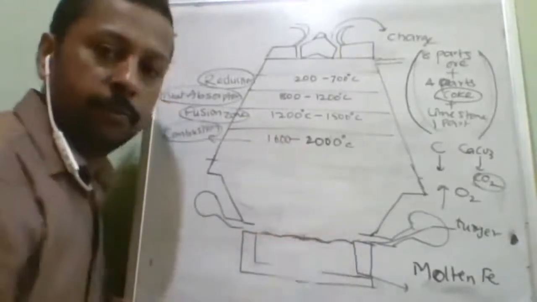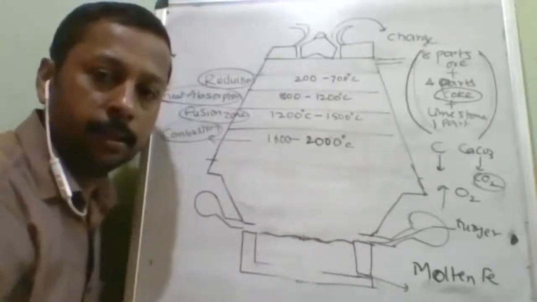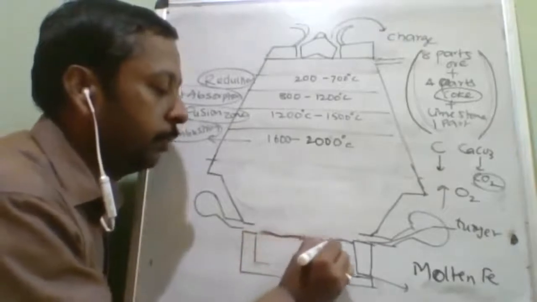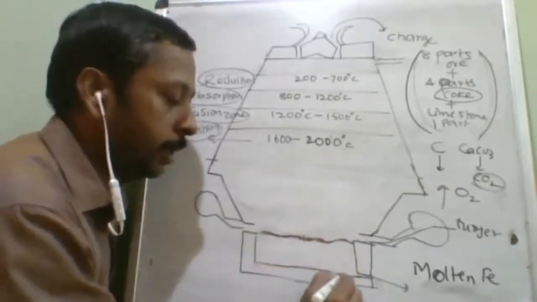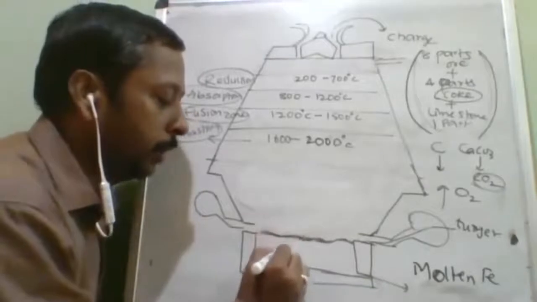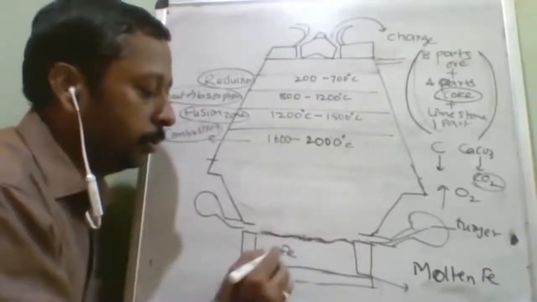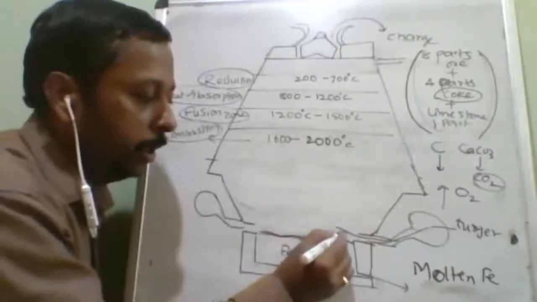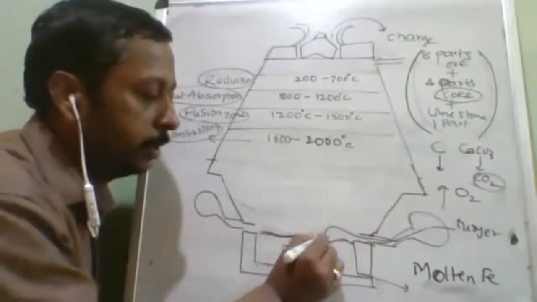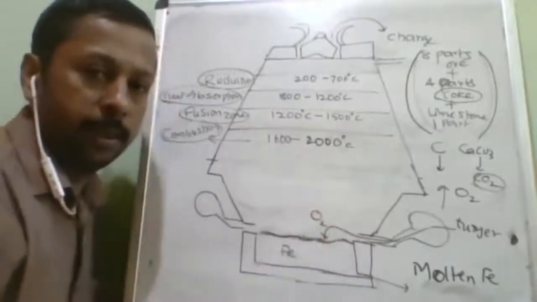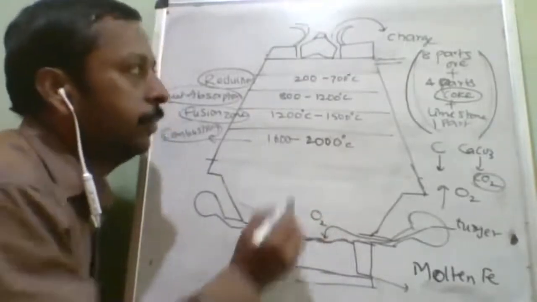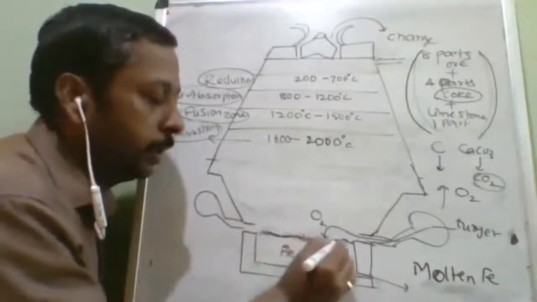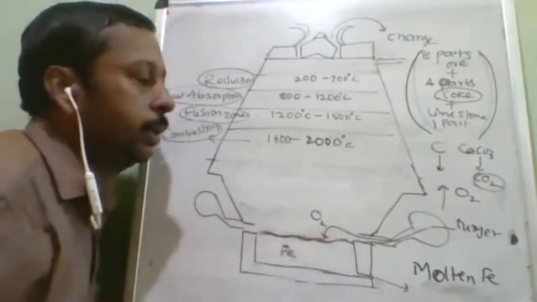Slag is an infusible floating material. What is the floating material? This floating material is calcium silicate, CaSiO3. Here what we will get? Fe. If hot air is coming like this and this protective layer is not there, this oxygen may combine with this iron again, and we will get back our Fe2O3. So to avoid that, this will act as a protective material.